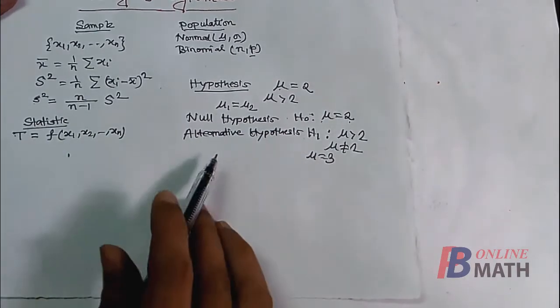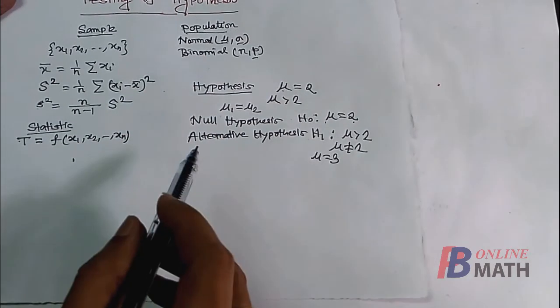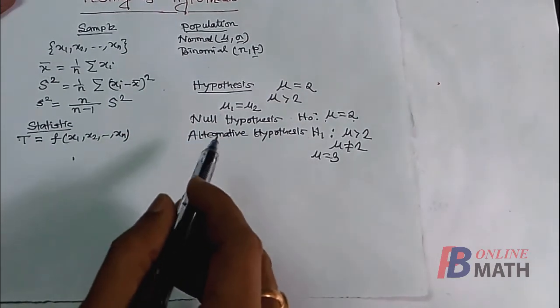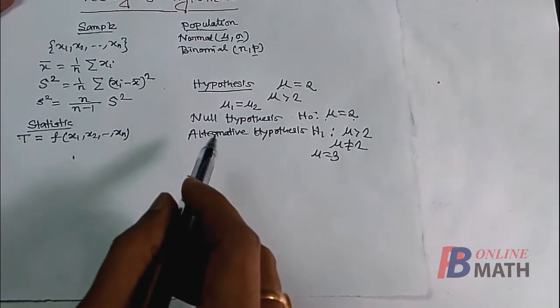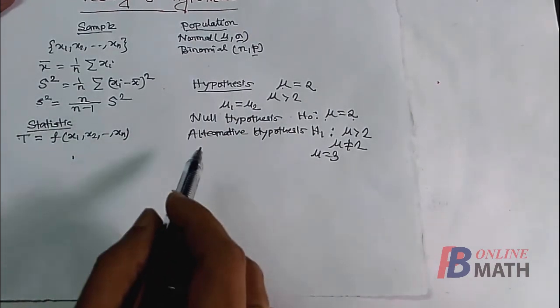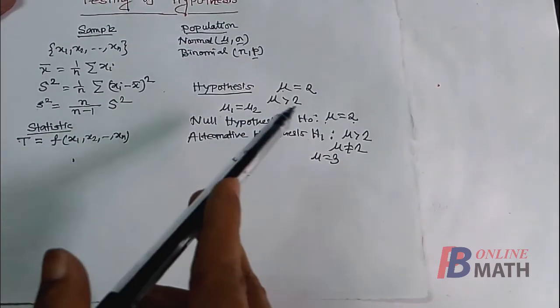So first of all, let me explain the method of the testing of hypothesis very briefly. In this method, first of all, we select some null hypothesis and alternative hypothesis. Suppose it was given that we have to test whether the population mean is 2 or not.